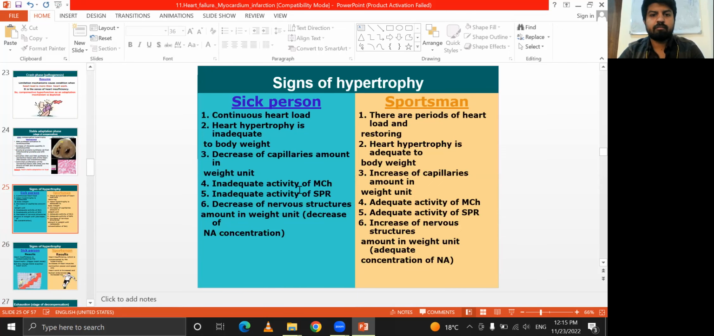Like in a sportsman, there is continuous hard load, with periods of hard load. It means sportsmen have high cardiac endurance as compared to a sick person. So there is body weight hypertrophy, decrease in the capillaries amount, inadequate activity of the MCH, SPR, and most commonly a decrease of the nervous system amount per weight unit, decrease of the sodium concentration, and as compared to this, increase of the nervous structure amount per weight unit, adequate concentration of the sodium.